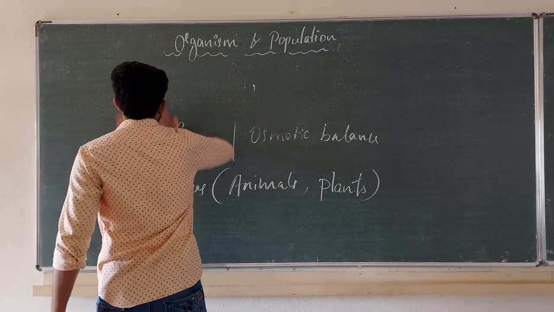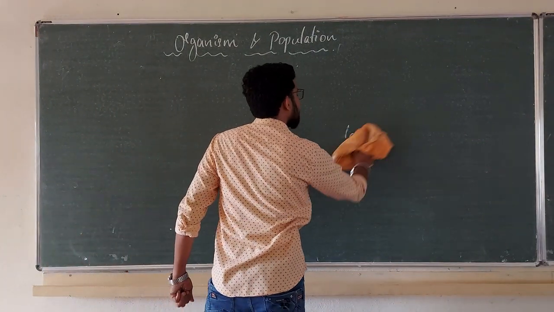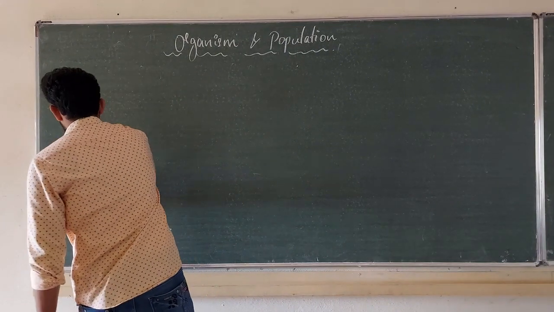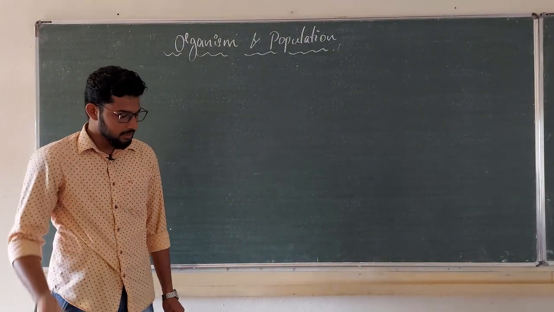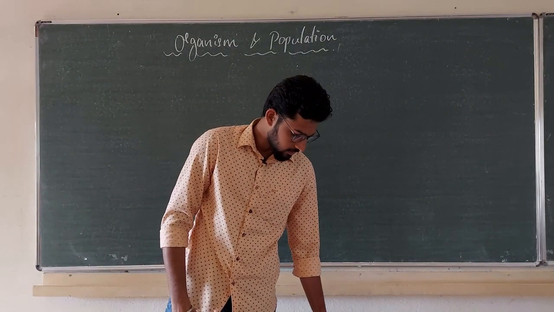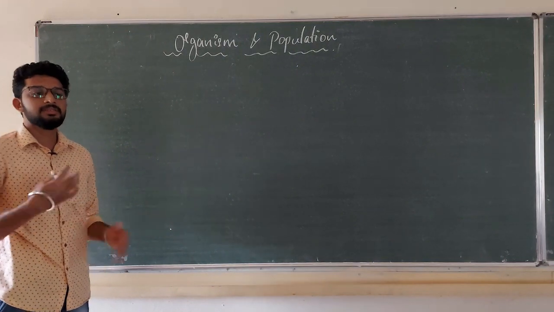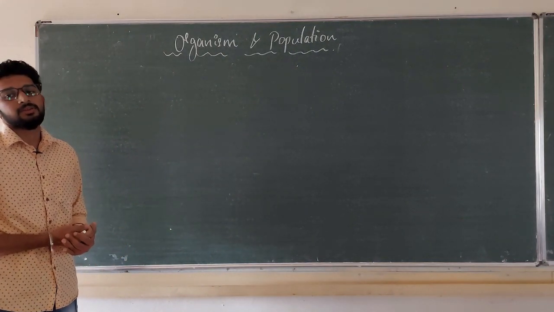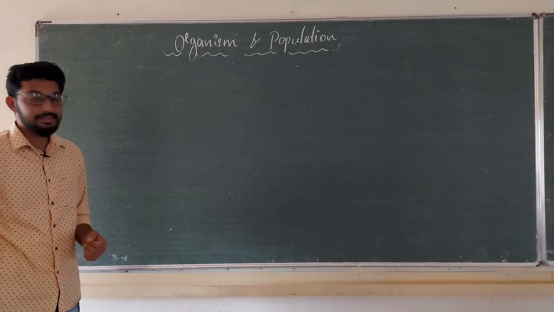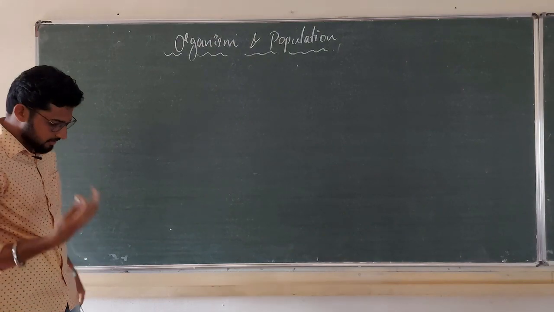Fine. Before going to the next, you can ask me, my dear students, why these conformers have not evolved into regulators. Why can they not maintain their internal body temperature? See, this maintenance of your internal body temperature is very energetically expensive.